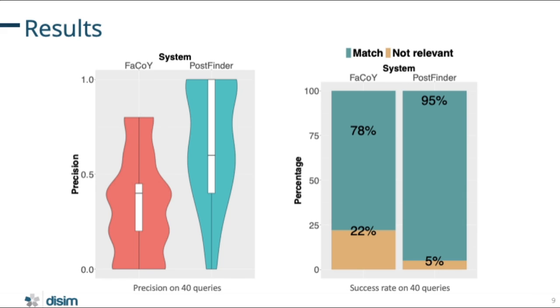We can see that in most of the cases we achieved the best results. That is, we achieved a good number of very relevant posts. On the right image, instead, we can see the success rate, that is, the percentage of queries that got at least one relevant post, that is, a post that got 3 or 4.